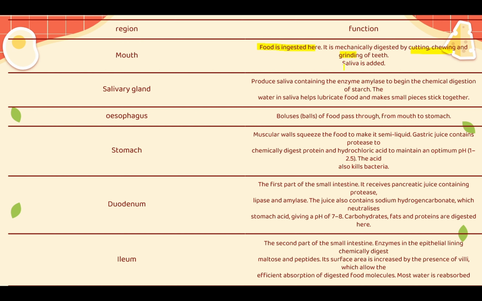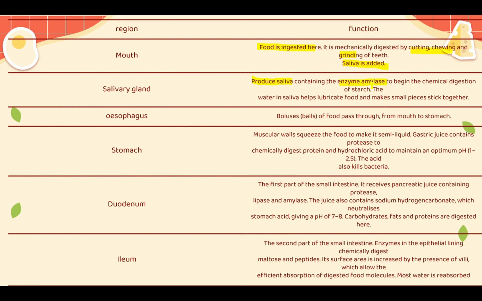It also contains saliva, which lubricates the food. Now, going to the salivary gland, which is an accessory gland, it produces saliva. From where does the saliva come? It comes from the salivary gland that you can find under your tongue, containing the enzyme amylase.